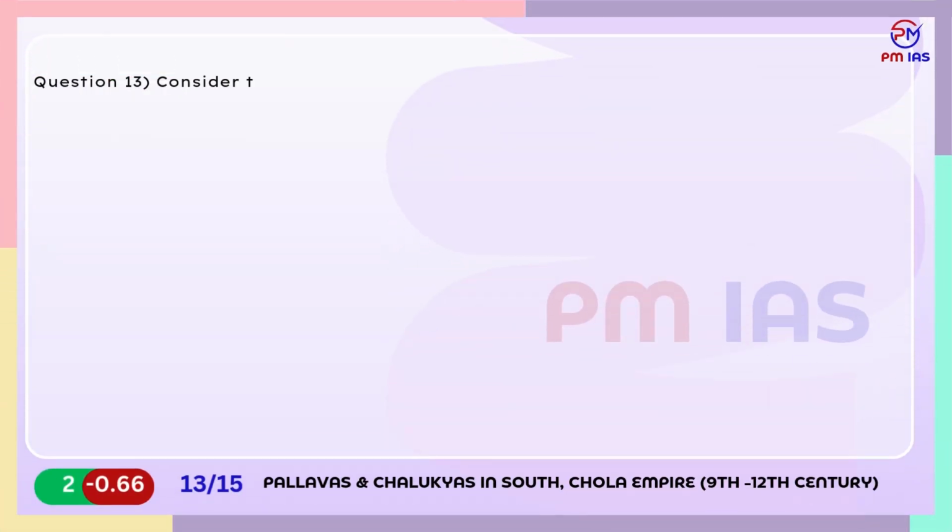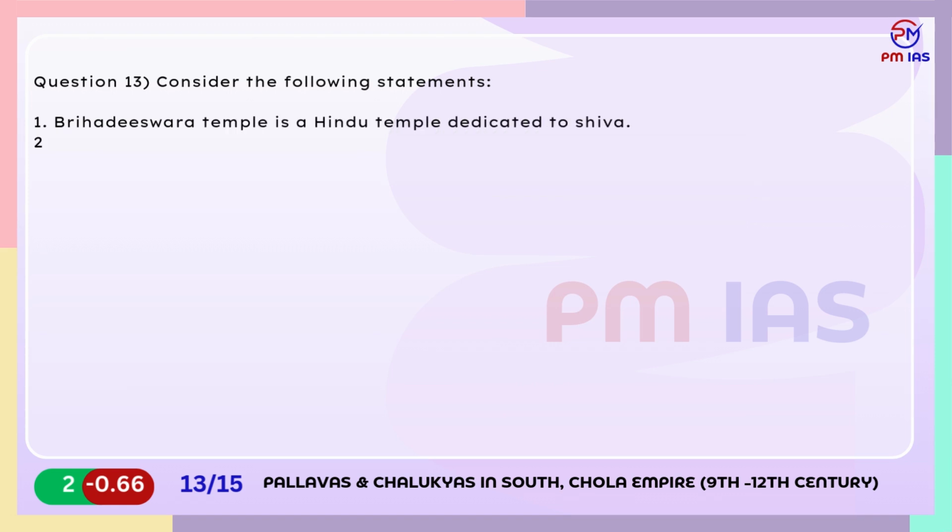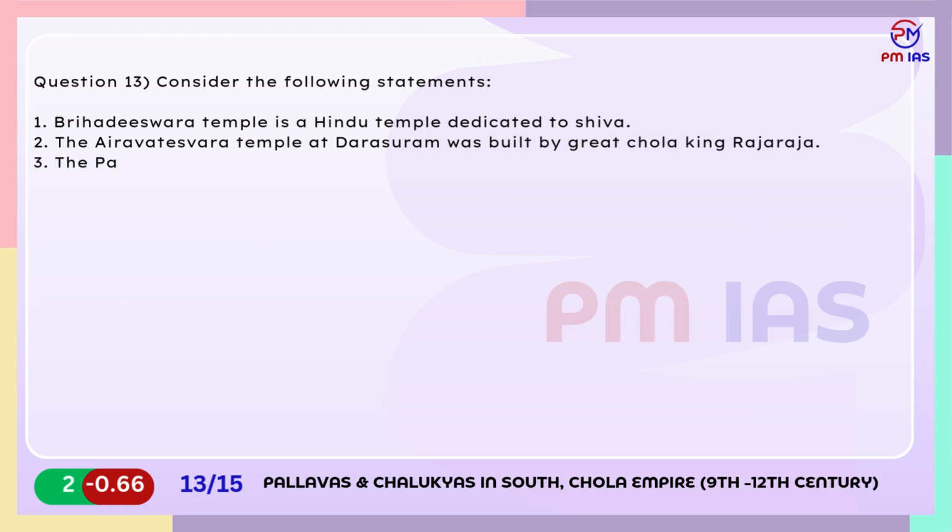Question 13. Consider the following statements. 1. Brihadisvara temple is a Hindu temple dedicated to Shiva. 2. The Airavatesvara temple at Darasuram was built by the great Chola king Rajaraja. 3. The Papanatha temple was built during the 8th century by Rajendra Chola III. Which of the statements given above are correct?